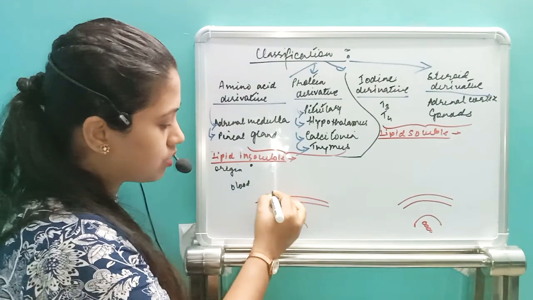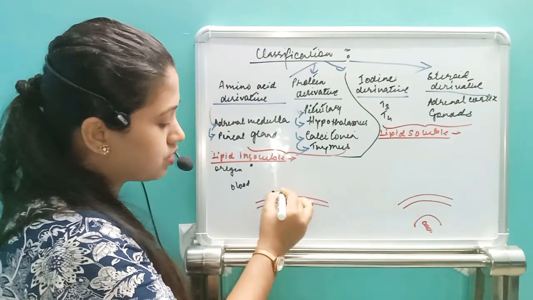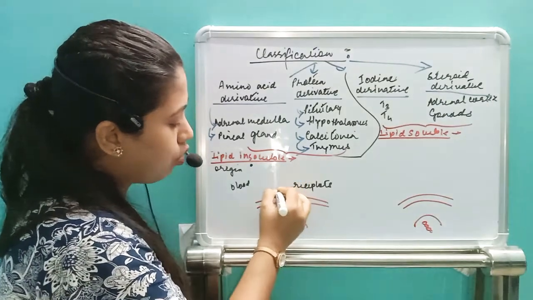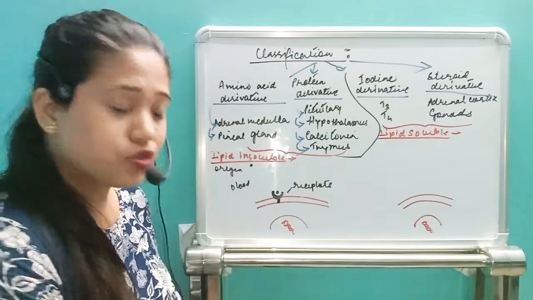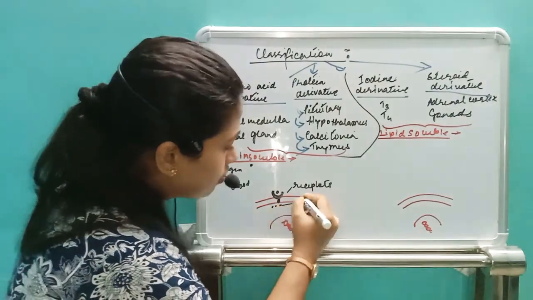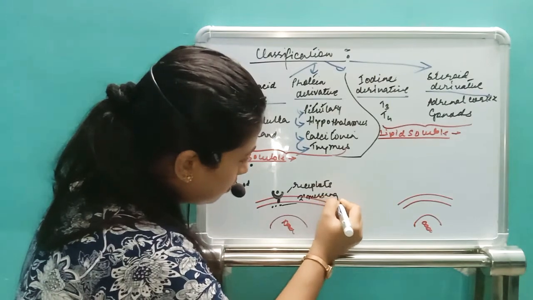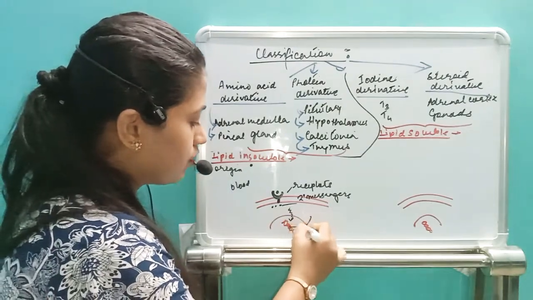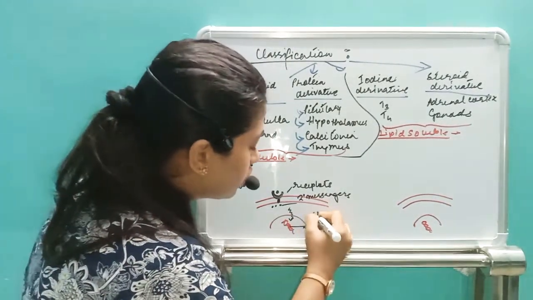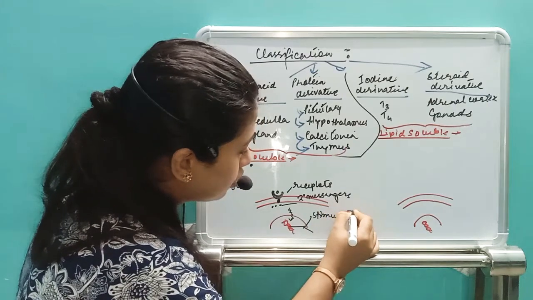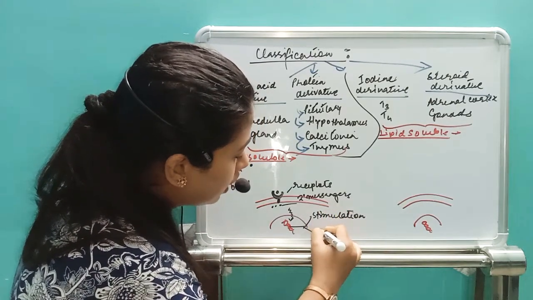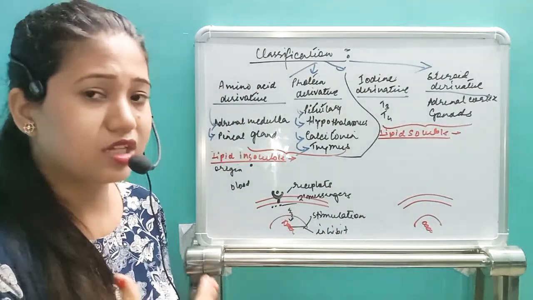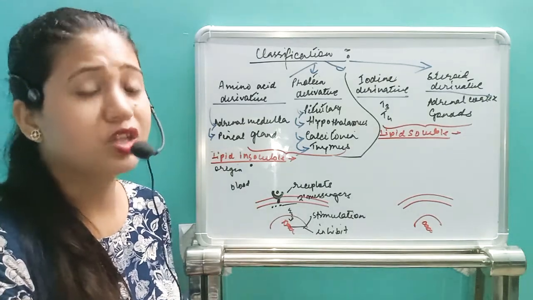So in the target organ, there are some receptors present. These receptors are extracellular receptors, so the hormone will be attached to the receptors. The hormone itself cannot enter inside the cell. Inside the cell, there are some secondary messengers present. Those secondary messengers will carry this information inside the nucleus, and inside the nucleus they will cause stimulation or inhibition, right? So they can stimulate the protein production or stop the protein production by the DNA.